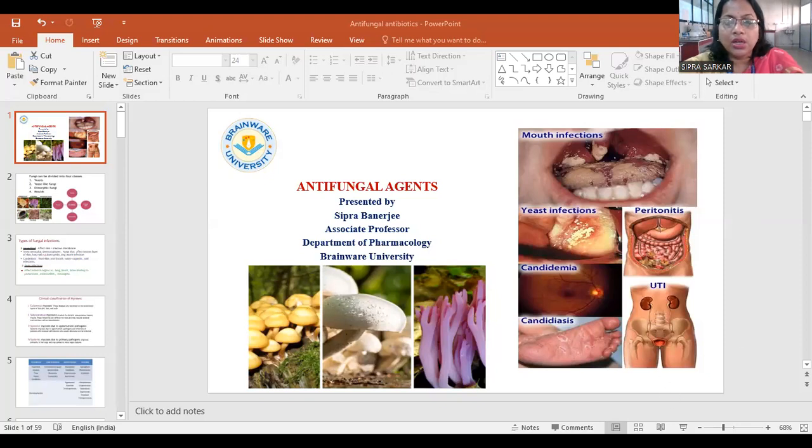You can see here mouth infection, yeast infection, periodontitis, candidiasis, UTI; different types of infection can be there. This type of infection can be spread through water, different foods, and airborne routes like this. So going to the next slide.